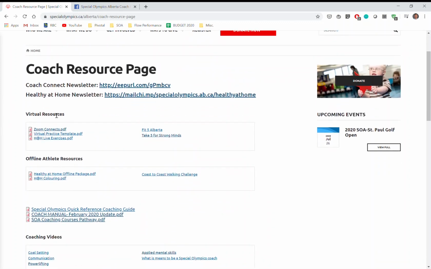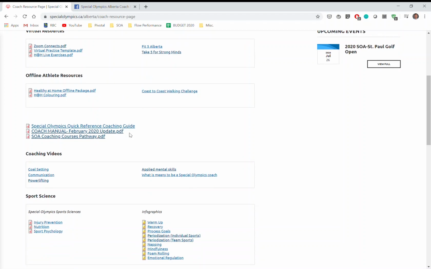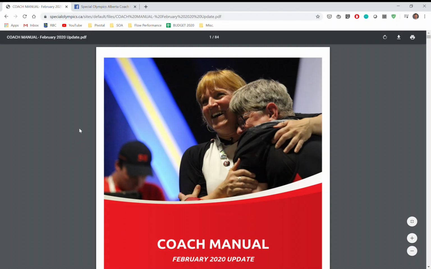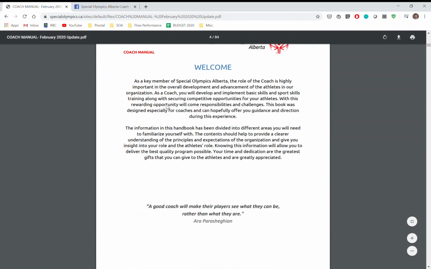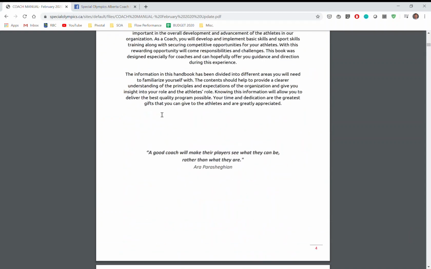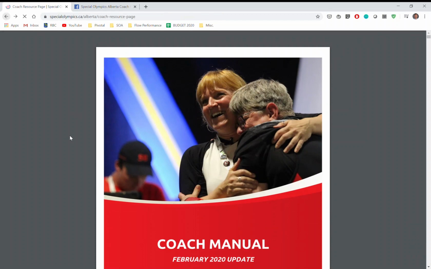So the first thing you can see here, we have a Coach Connect newsletter, which you can sign up for. It's released every quarter. We have our Healthy at Home newsletter, lots of virtual resources, or Zoom Connects, our Healthy at Home platform. Another really good resource is our Coach Manual, which is a good resource for onboarding any new volunteers. It has a lot of good information and tips on how to start the coaching journey at Special Olympics. So definitely recommend using that.